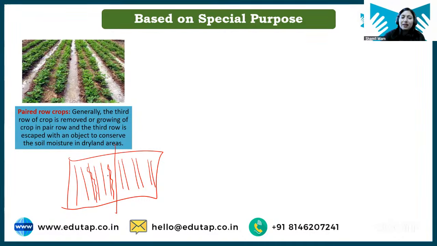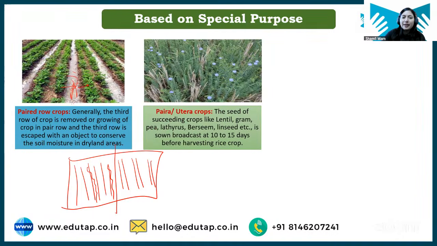So there are different reasons why this is done. Basically this space which is in between can be utilized for storing moisture. Whenever irrigation is given, the water can go down into the soil. Water can get stored in this area and later on can be taken by the crop. Clear?